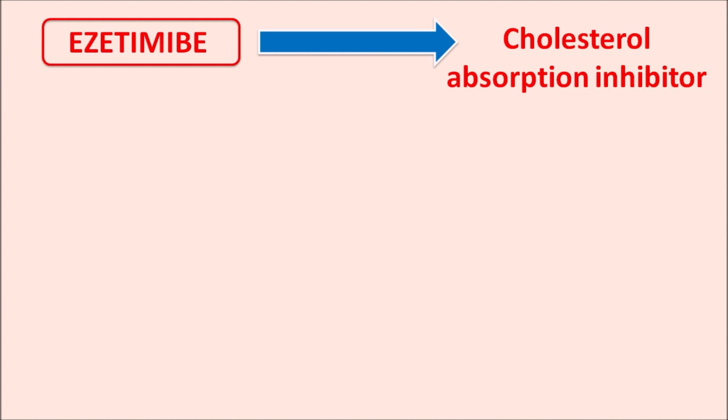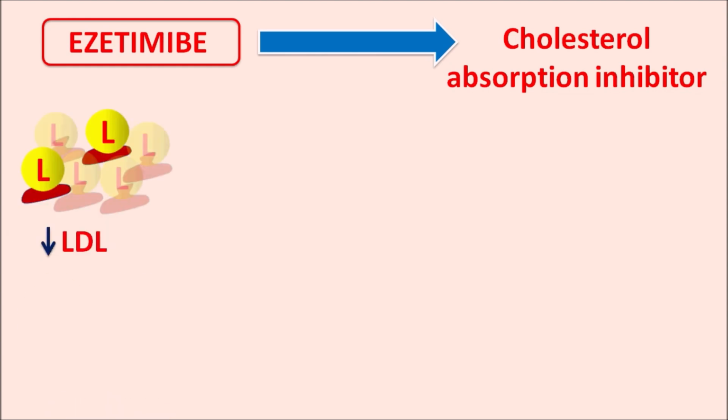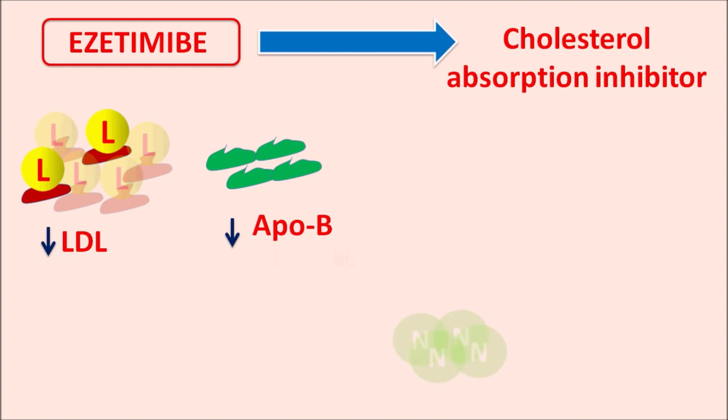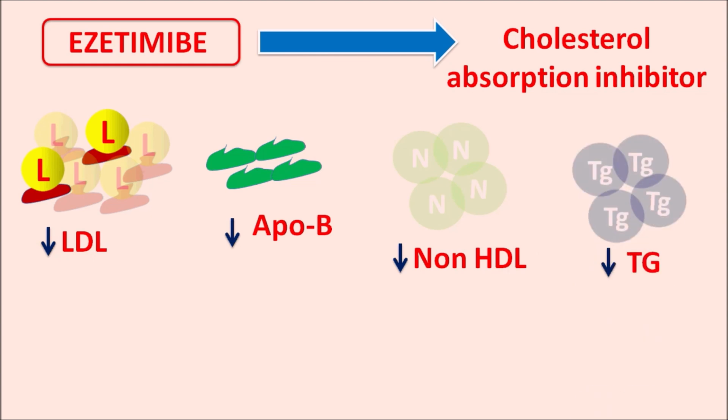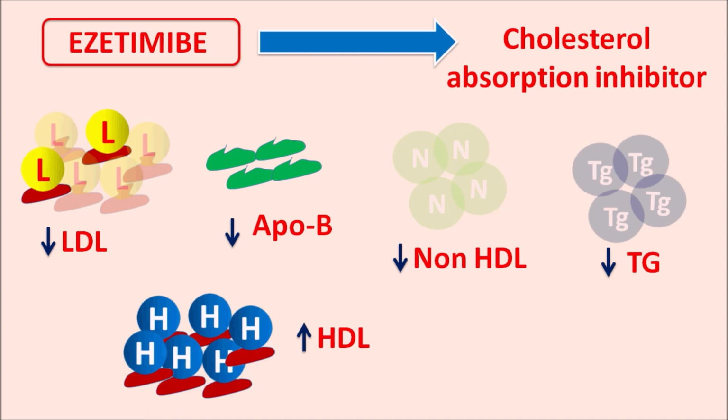This drug acts by a unique mechanism, whereby it specifically inhibits the absorption of cholesterol, resulting in reduction of LDL cholesterol as well as decreased levels of ApoB, which increases the risk of atherosclerosis. Similarly, it can reduce non-HDL cholesterol and even triglycerides. By all of these, the total cholesterol levels are also reduced by ezetimibe. And interestingly, this drug can also increase the HDL cholesterol levels, which reduces the risk of atherosclerosis.